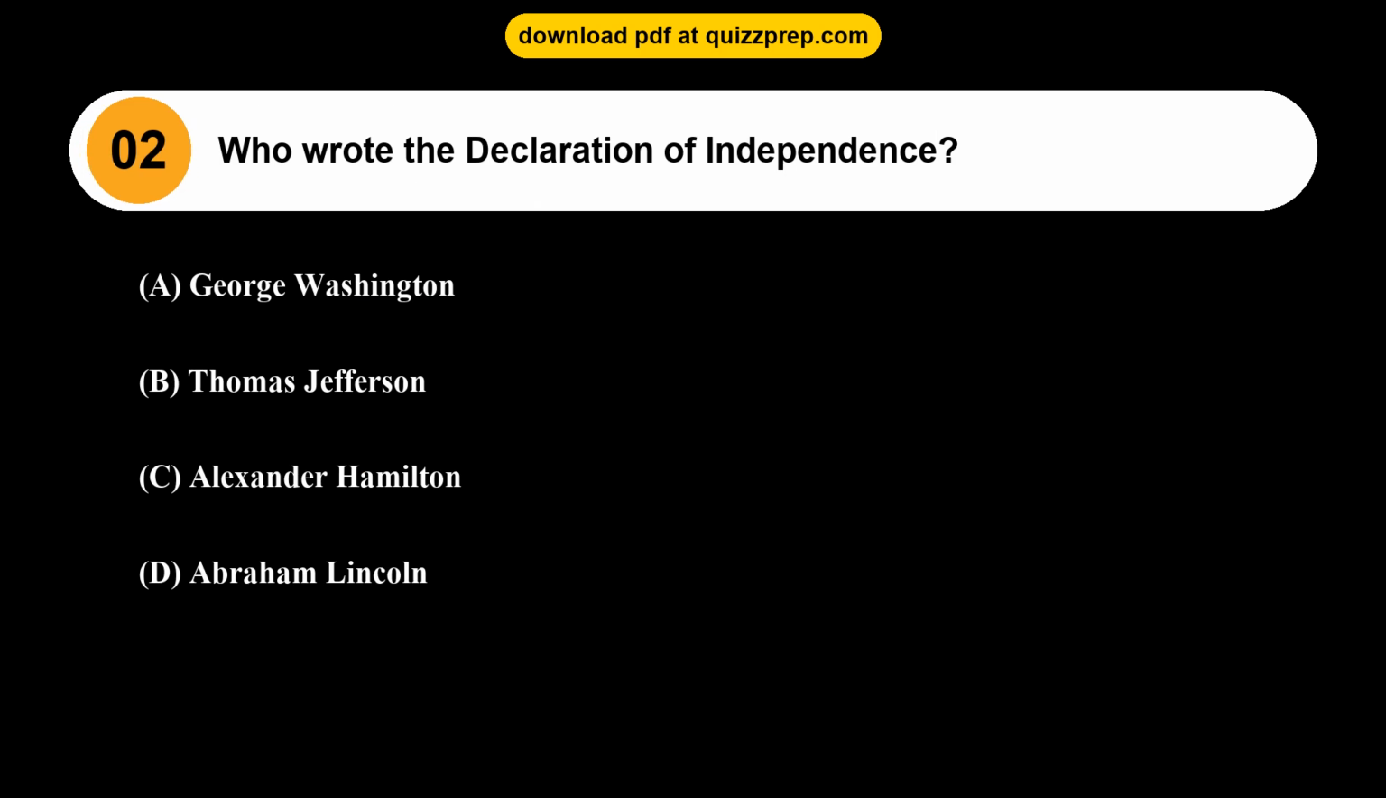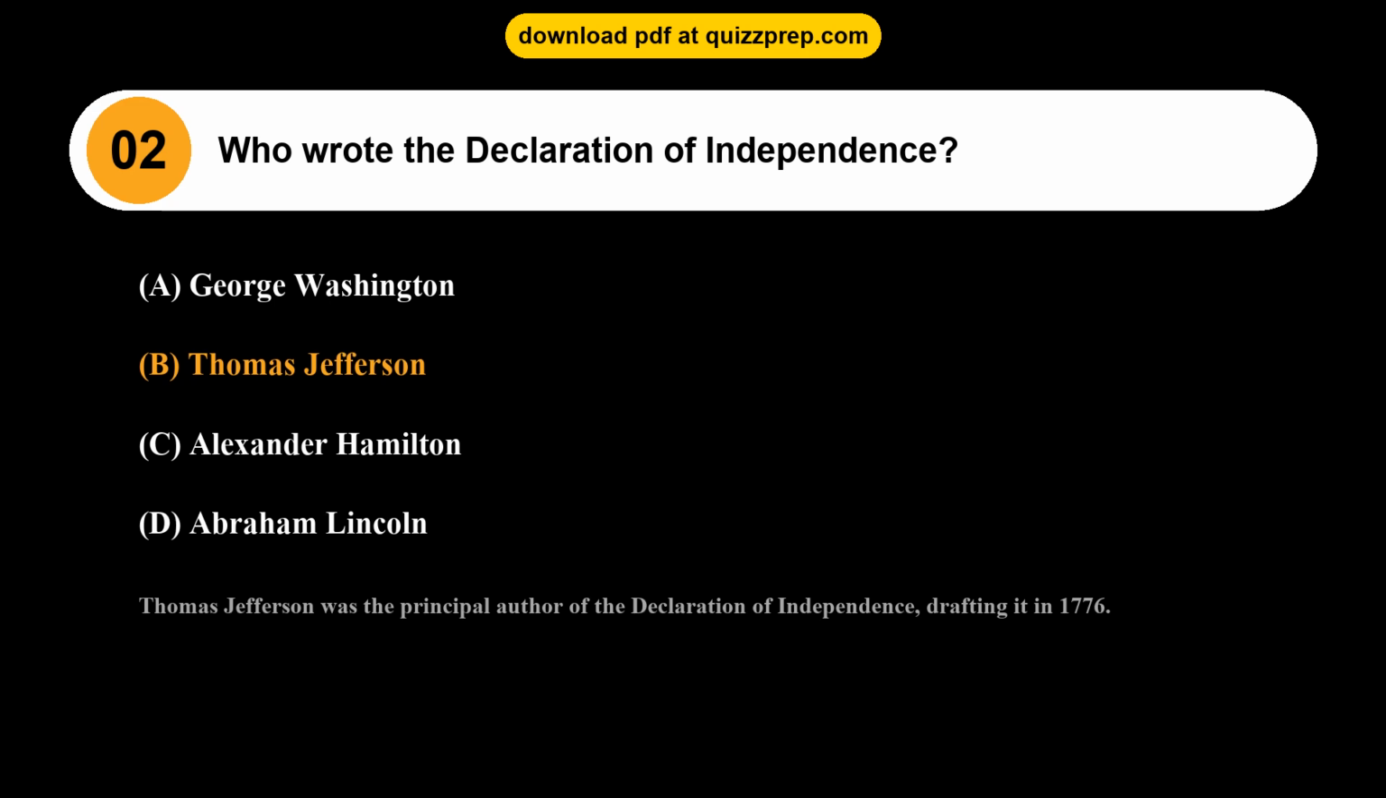Question 2. Who wrote the Declaration of Independence? Option A. George Washington. Option B. Thomas Jefferson. Option C. Alexander Hamilton. Option D. Abraham Lincoln. The correct answer is option B. Thomas Jefferson. Thomas Jefferson was the principal author of the Declaration of Independence, drafting it in 1776.